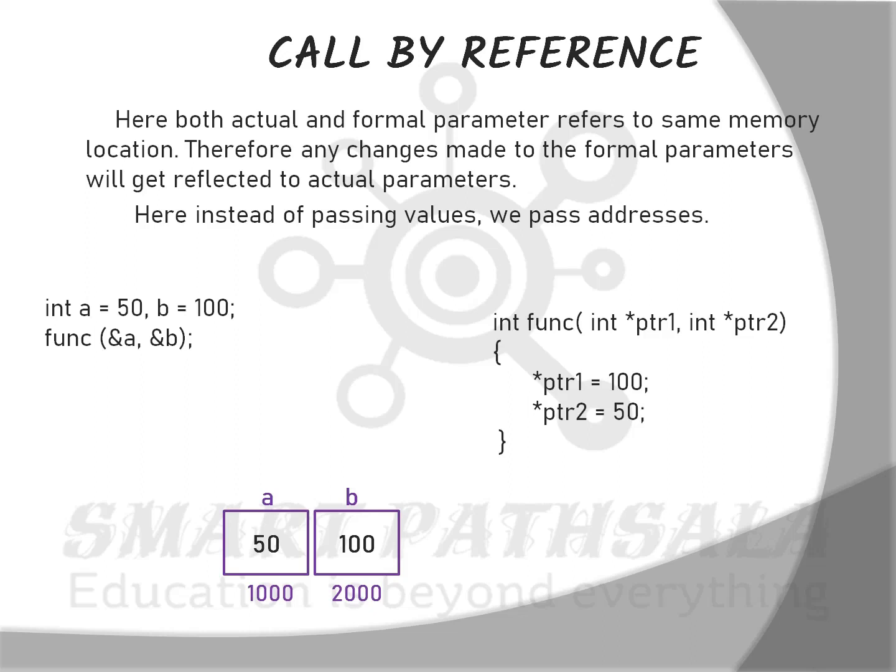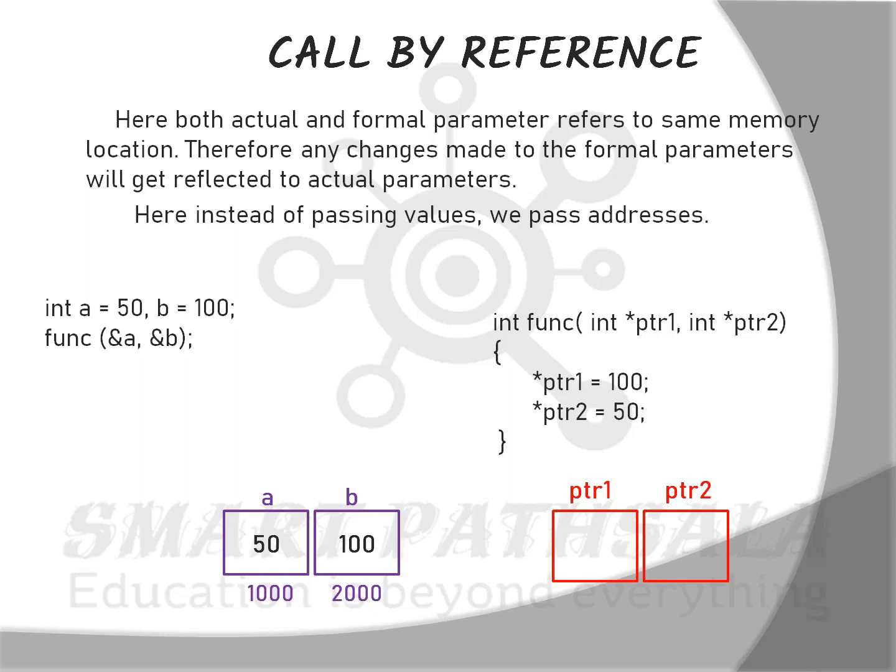So we need some special variable called a pointer. Pointers are those variables which can store the address of another variable. Later on we'll discuss pointers in greater detail, but for now it is important to know that pointers are variables which can store the address of another variable. Now let me declare two variables, ptr1 and ptr2.